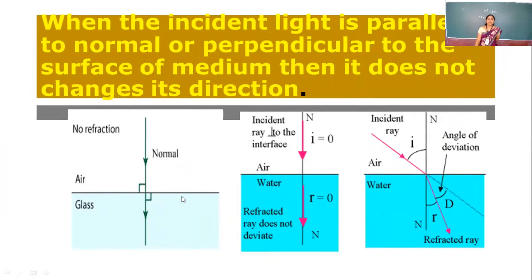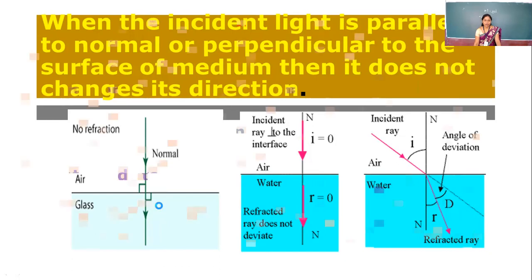And what is the third case? Whenever our incident ray is perpendicular to the refracting surface, or to the boundary of the two media, or when the incident ray is parallel to the normal, then light rays do not show any change in direction. Why does this happen? Because here all the particles of the light enter into the second medium at the same time, and that's why they do not show any change in direction. Here the speed of the light changes, but the direction does not change.